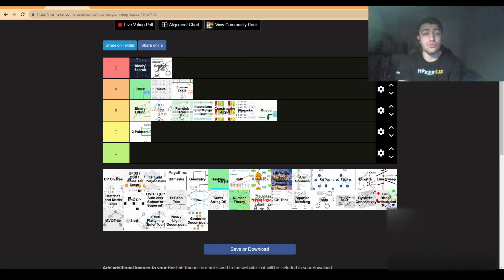Now, before we move on to other data structures, I want to switch a bit to some kinds of DPs to also have a bit more of a variety. First off, knapsack DP. Knapsack DP is probably one of the first types of DP any competitive programmer learns about.